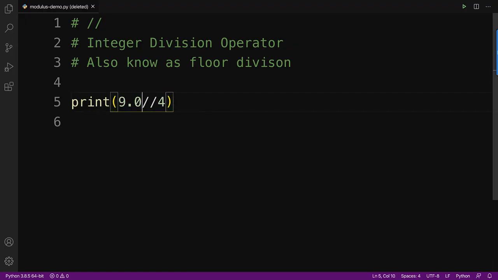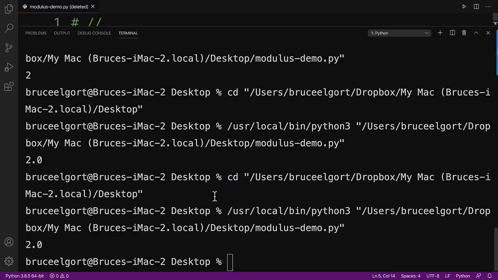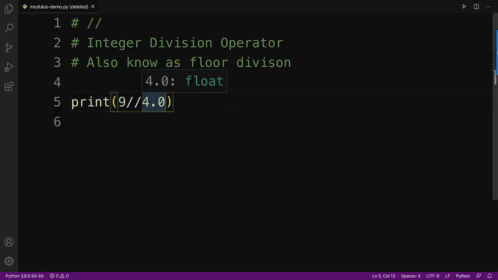What if we say 9 and then 4.0? Because you'll run into that situation. And again, it converts it to a float. So if one of the numbers that are part of the operation is a floating point number, the whole thing becomes a float.